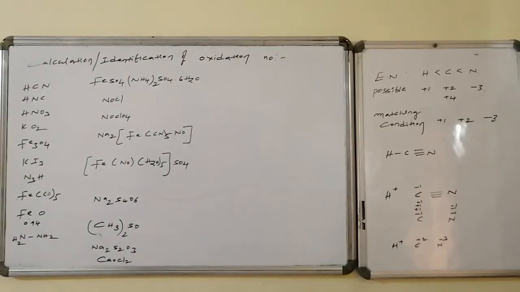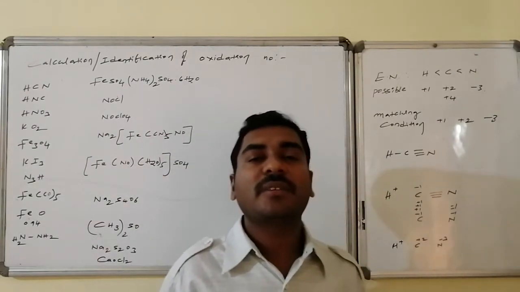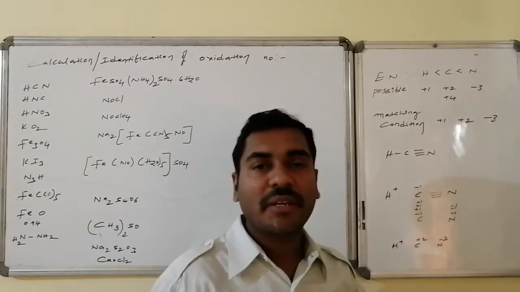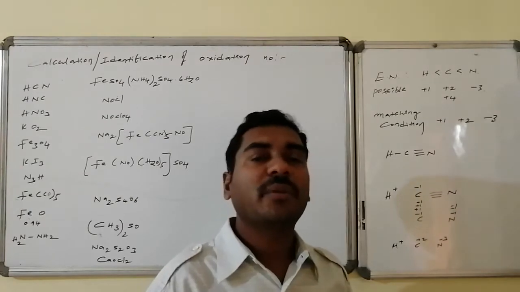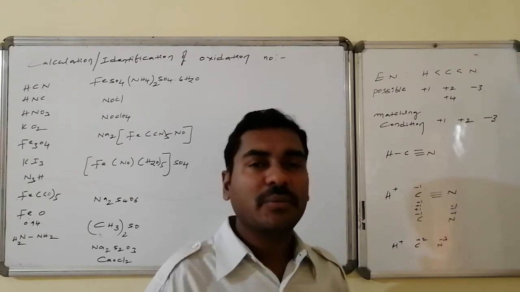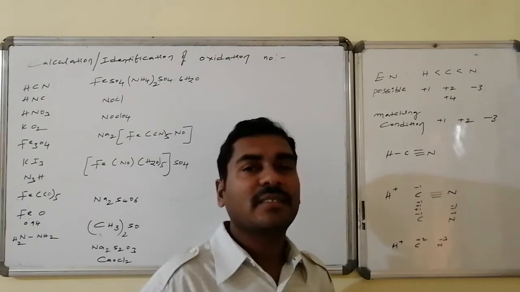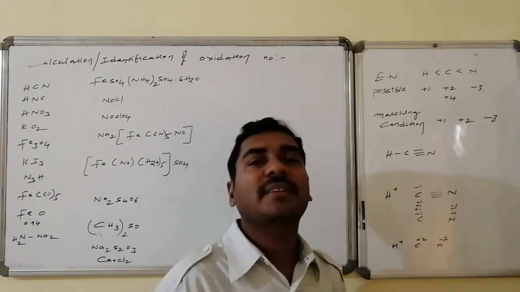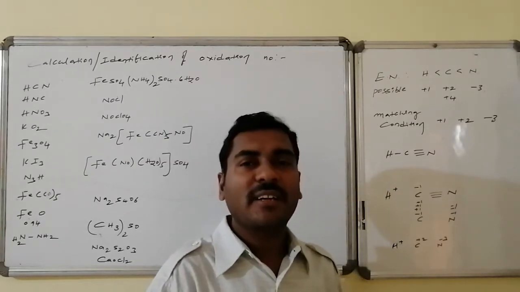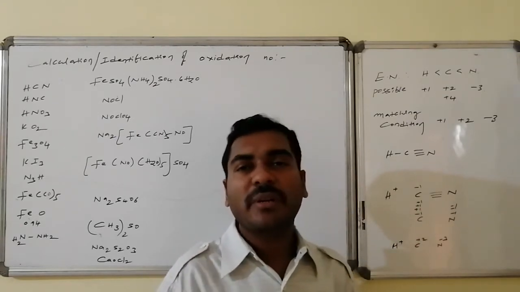Yes, let us start with hydrogen cyanide. The elements present in hydrogen cyanide are hydrogen, carbon and nitrogen. As far as electronegativities are concerned, hydrogen is less electronegative than carbon, and nitrogen is more electronegative. The general possible oxidation state of hydrogen is +1, carbon can maintain +2 and +4, and nitrogen generally maintains -3. But it is a neutral species, hence the sum of the oxidation numbers should equal 0.